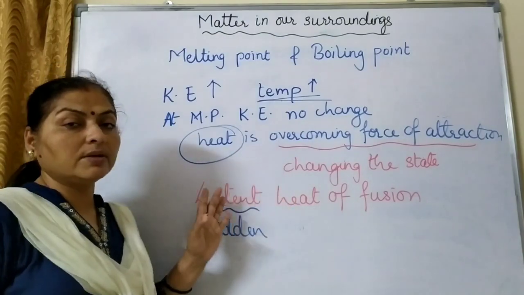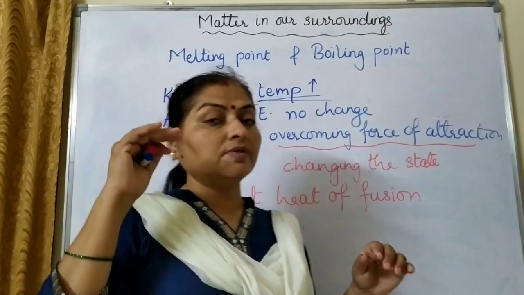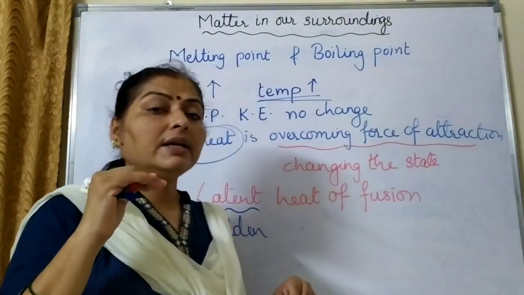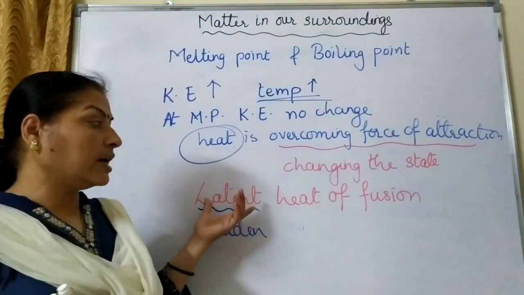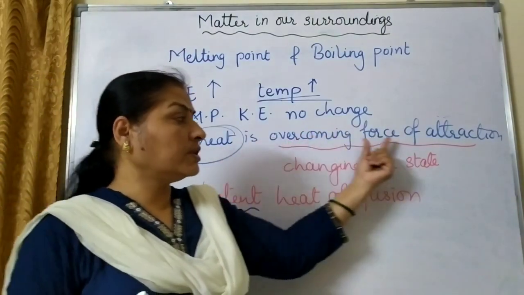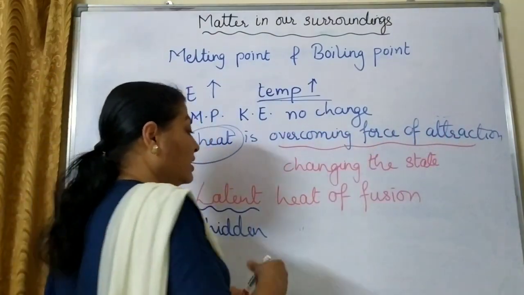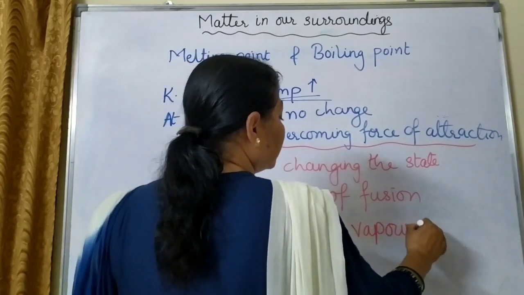So again, there the temperature will become constant. If you have seen that activity, in that the temperature became constant at 100 degrees Celsius. No further rise in the temperature. So that is why, because forces of attraction are overcome, that will be called as latent heat of vaporization.